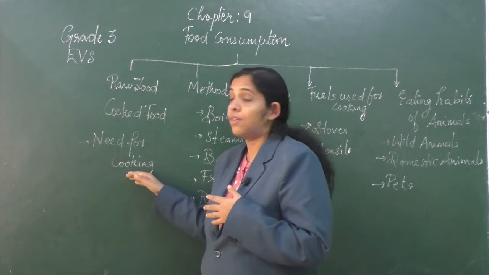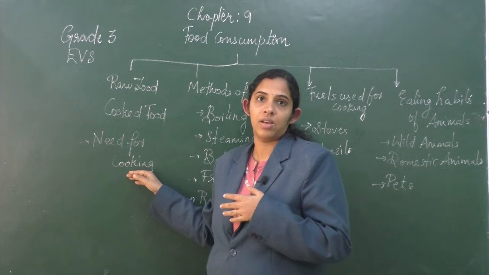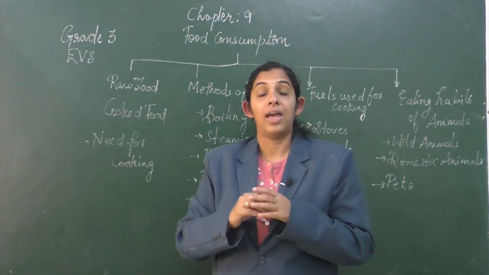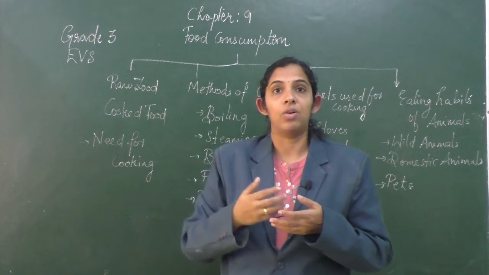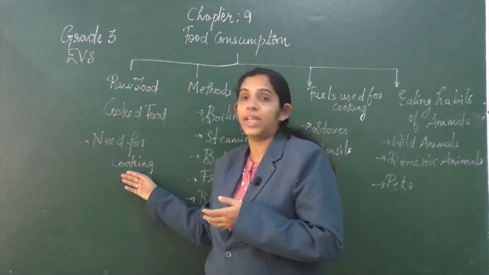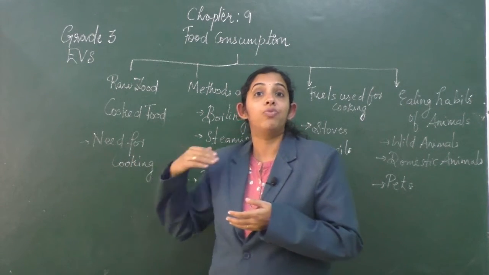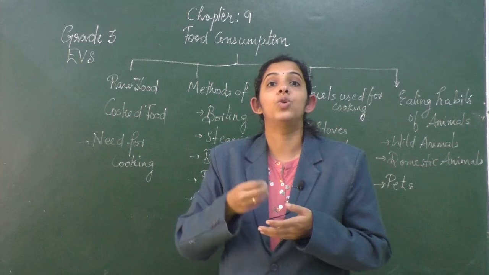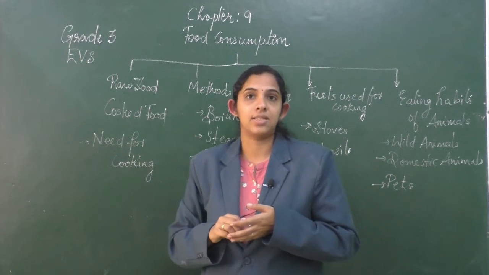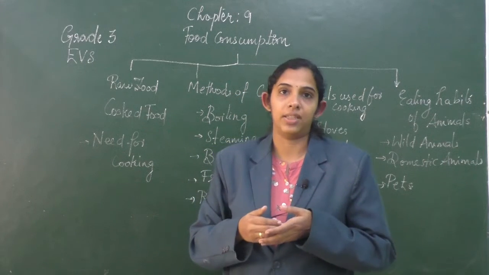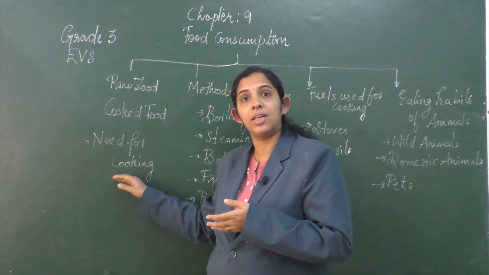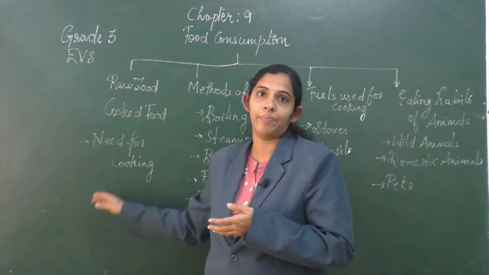Next we have seen why we need to cook food. When we are cooking, what happens to food? It becomes softer and tastier when we cook it with spices or other ingredients. Also, when the food becomes softer, it is easy to digest. Cooking food also kills the germs present in the food, thus making the food healthier. That is the need for cooking. It makes the food tastier, healthier and easy to digest.